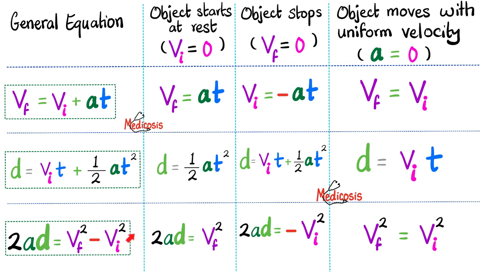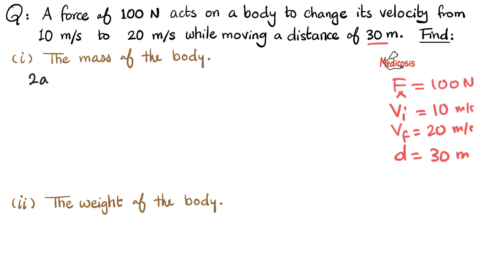So if I know the initial velocity, 10 meters per second, and the final velocity, 20 meters per second, if I know the distance, 30 meters, then I'm left with only one unknown, and this is the acceleration. So let's use this equation. So let's write this down. 2AD equals V final squared minus V initial squared. Let's rearrange the equation to keep acceleration on one side and everything else on the other side.